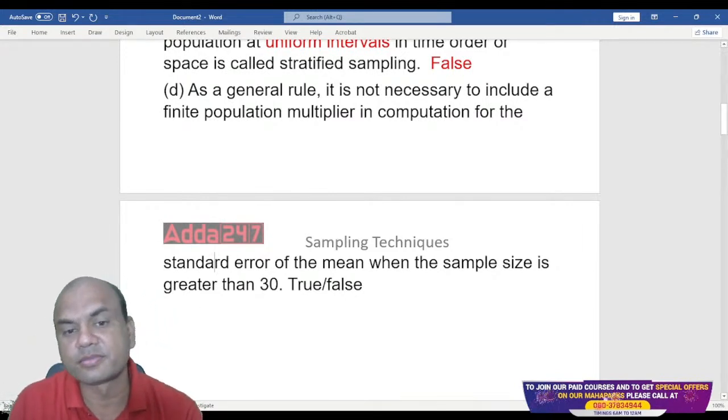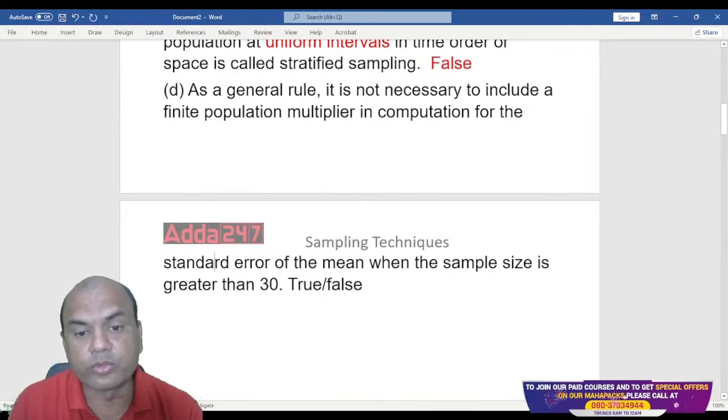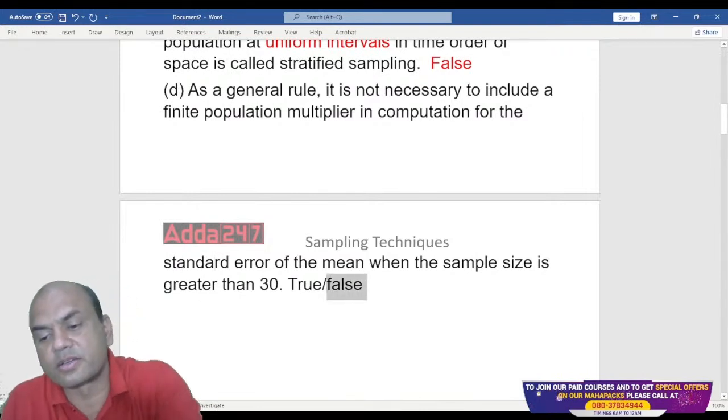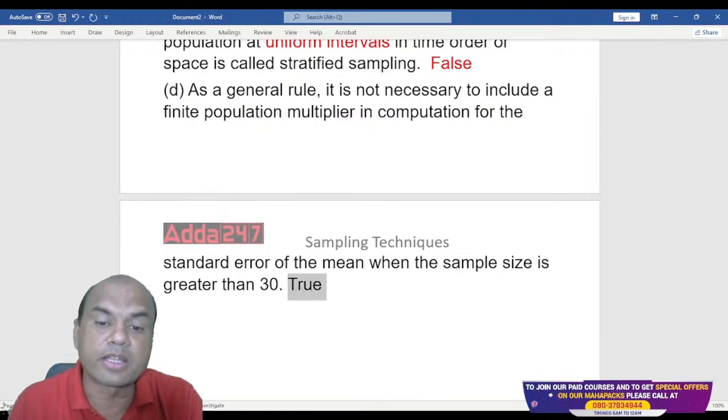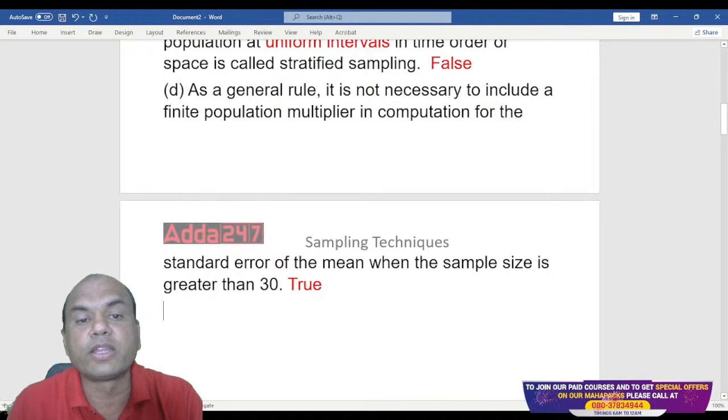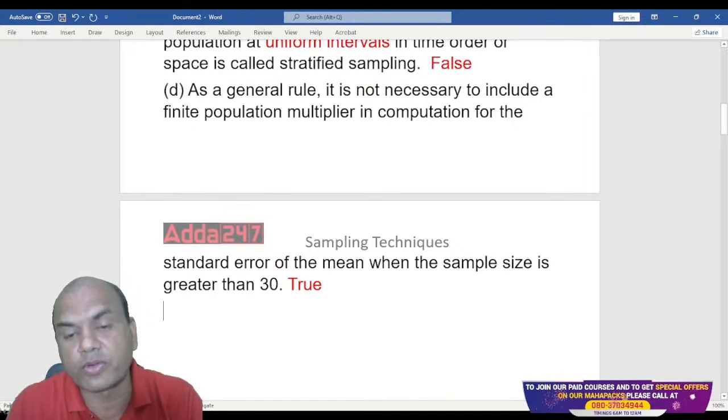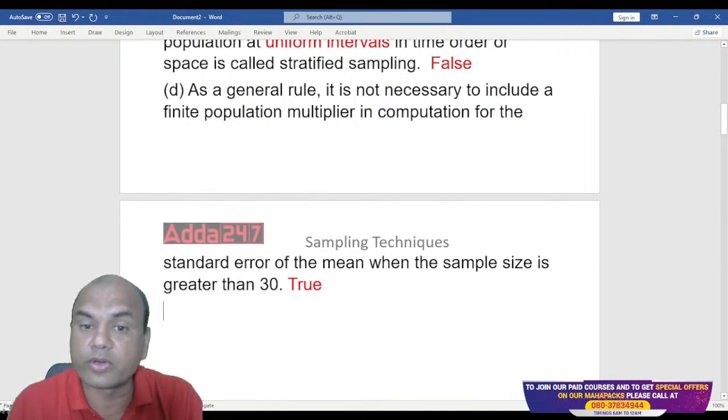Yes, it is true. 30 is the true answer. Okay, 30 is the true answer. This is true. It should be greater than 30. Then the finite population multiplier is not required in that case. Okay, so the minimum sample size is 30 for these cases.